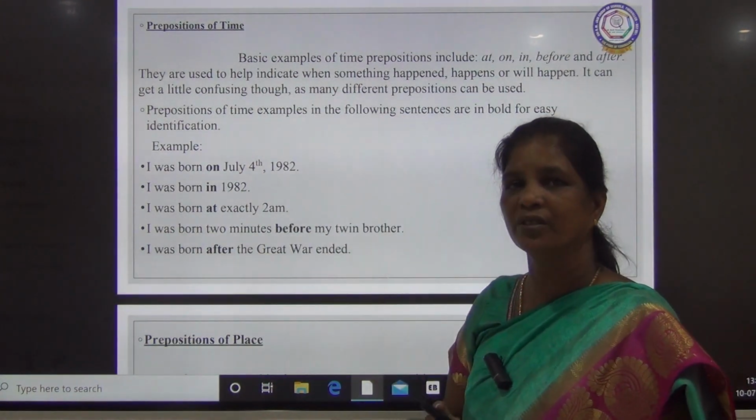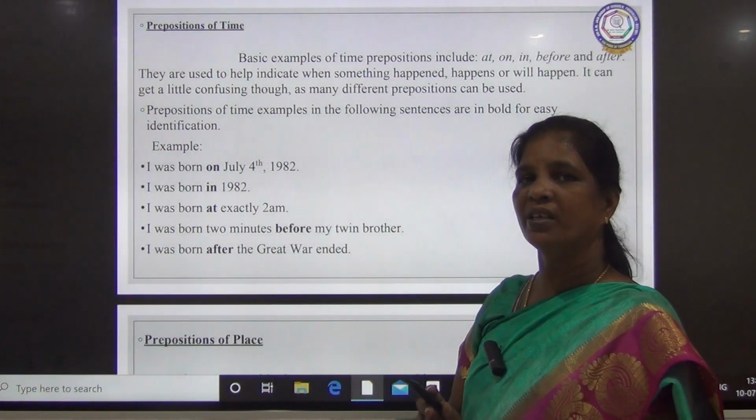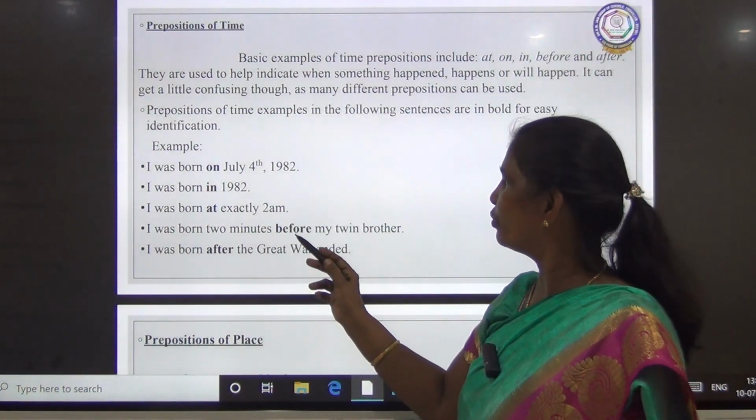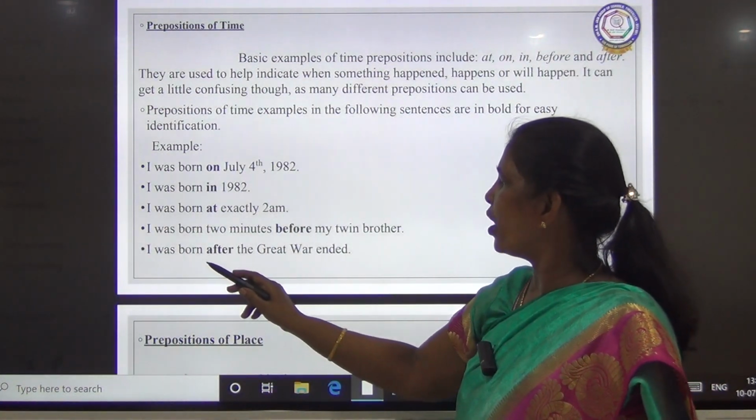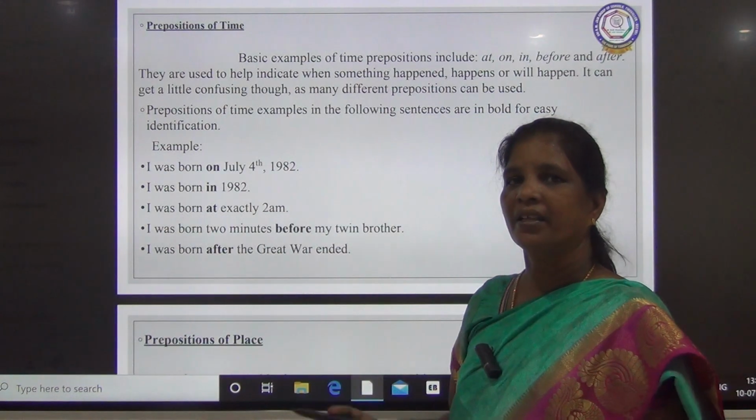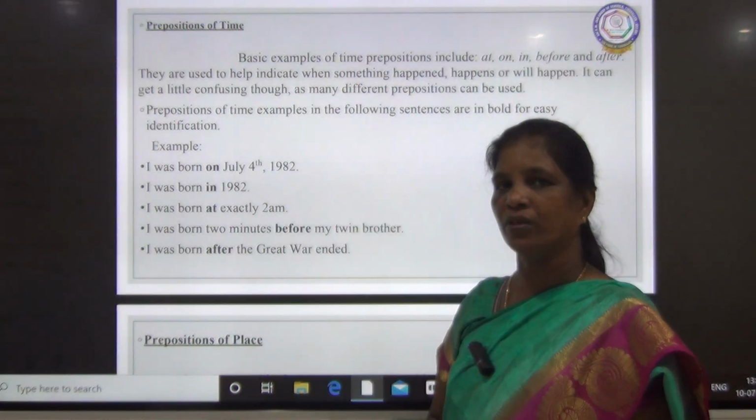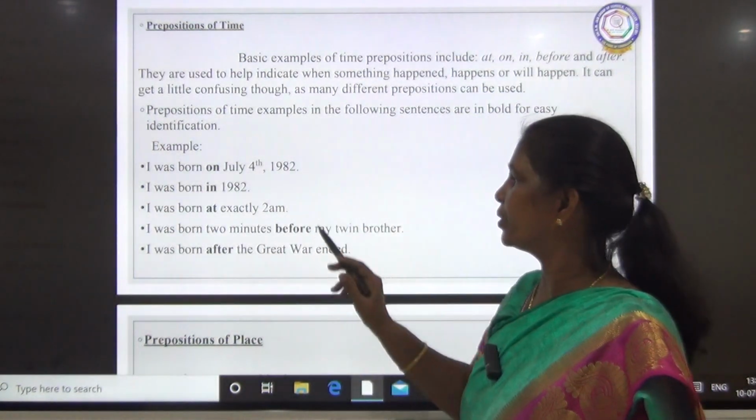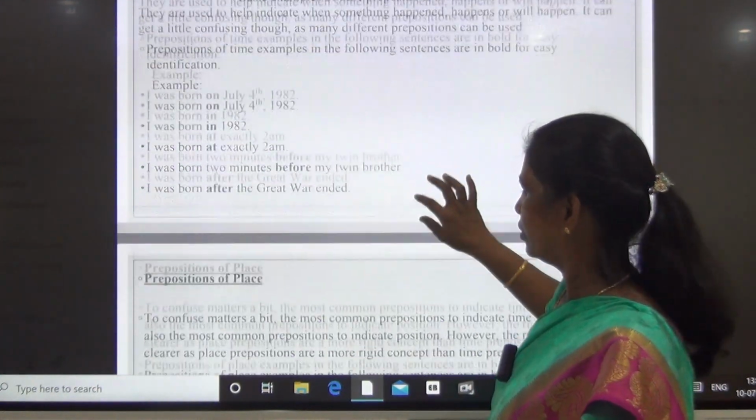Okay. I was born 2 minutes before my twin brother. So suppose when twins are born, there will be only minutes of change. So that time also you will be using before. And I was born after the Great War ended. So the Great War ended, after that I was born. So with the word born itself you can use all these words. It is very clear to you.